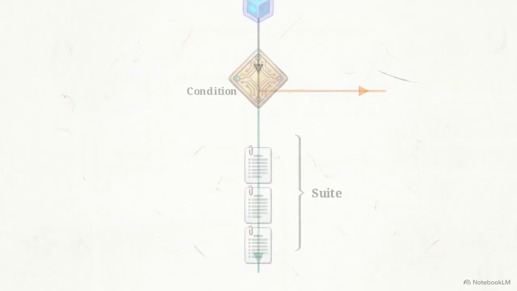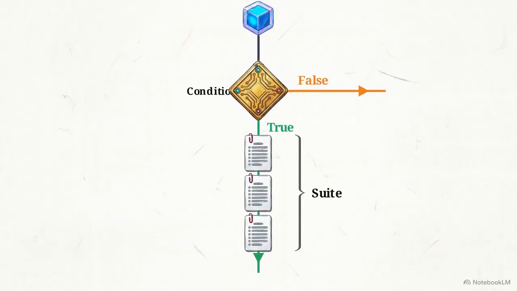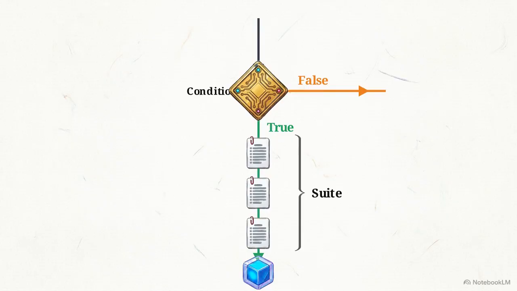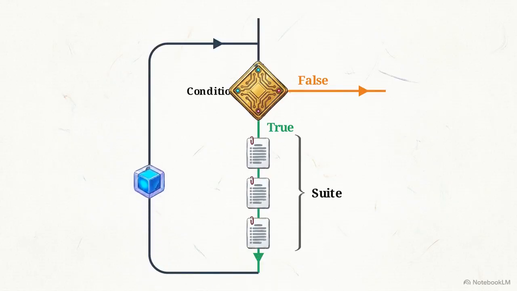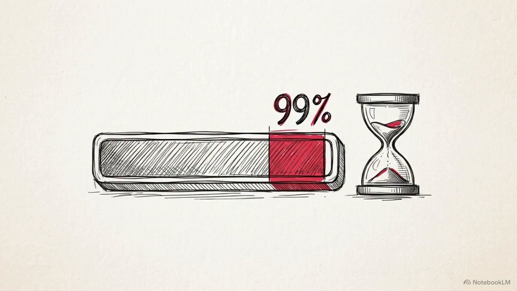This diagram shows the logic of a while loop. The execution path hits a gate, a boolean condition that must evaluate to either true or false. As long as that condition remains true, Python executes the attached suite of code. This is useful when you cannot predict the exact endpoint in advance.